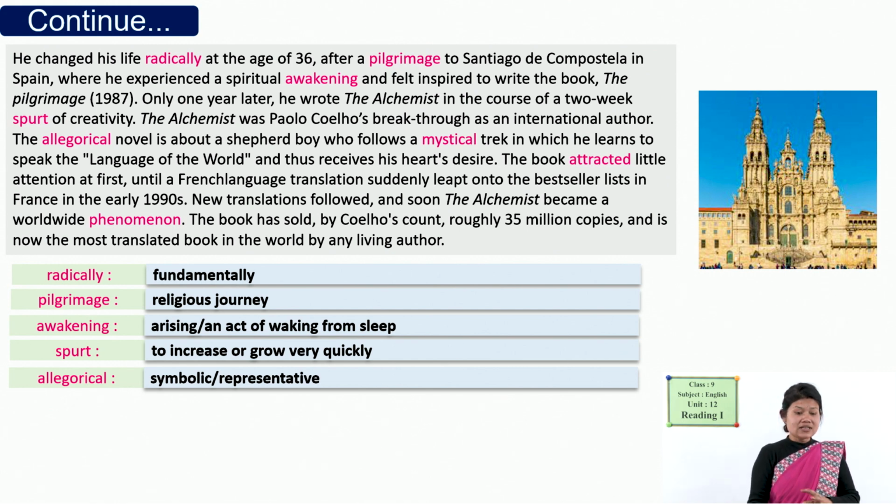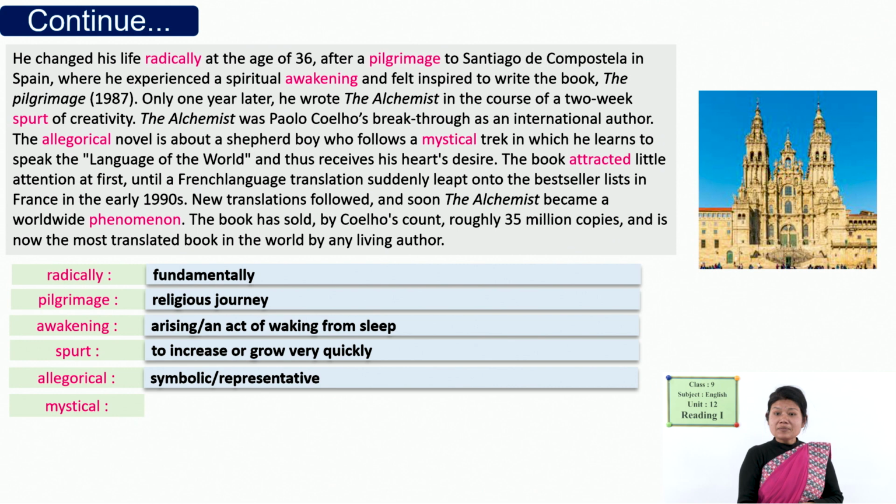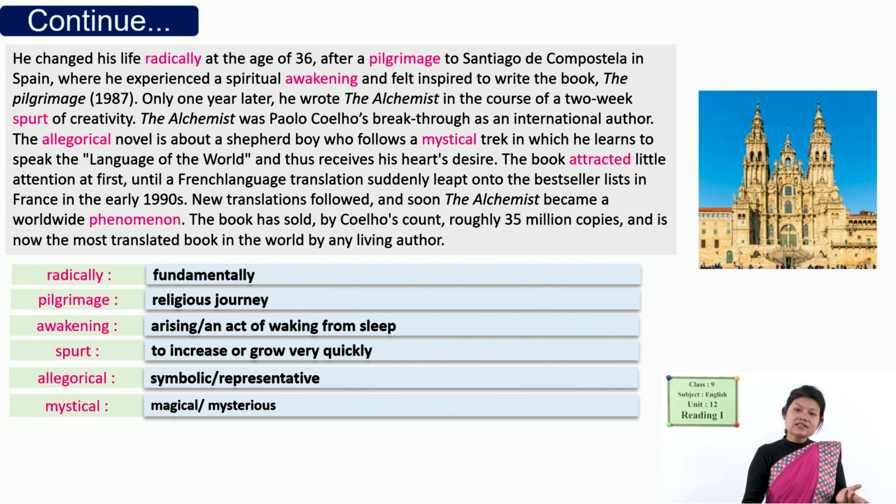Dear students, you can see here: radically means fundamentally or totally. Pilgrimage, religious journey. Awakening means an act of waking from sleep or arising. Spot, to increase or grow very quickly within a short period of time. Allegorical means symbolic or representative, and mystical means magical, mysterious.